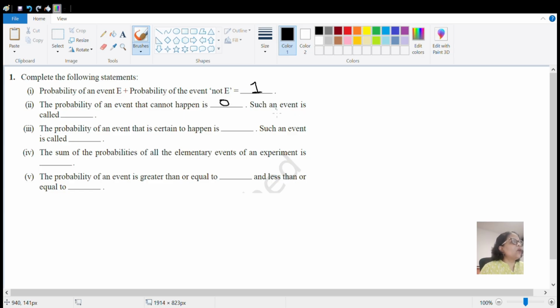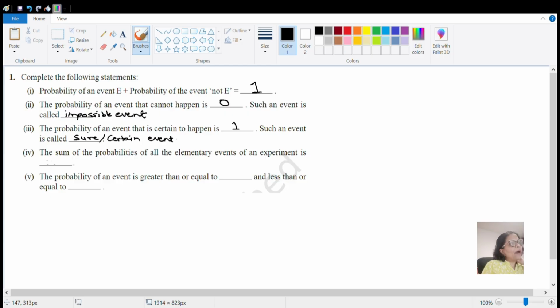Such an event is called an impossible event. Next, the probability of an event that is certain to happen is 1. Such an event is called either a sure event or a certain event. Both names are used for this event.